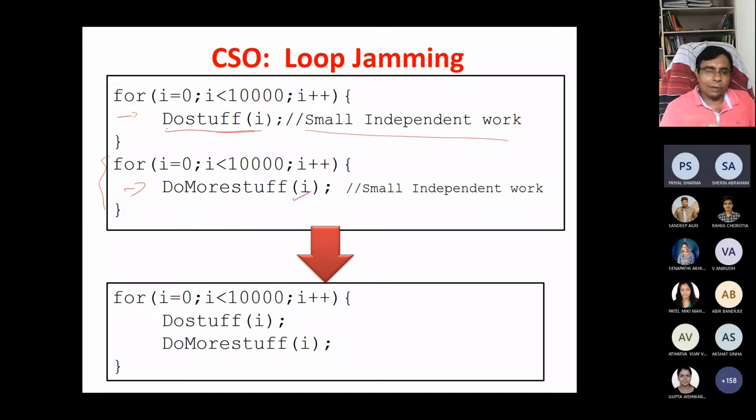So it's better to combine both so that you will save many branches. In this case, this for loop has 10,000 branches. You will manage with only 1,000 branches instead of 2,000 branches.